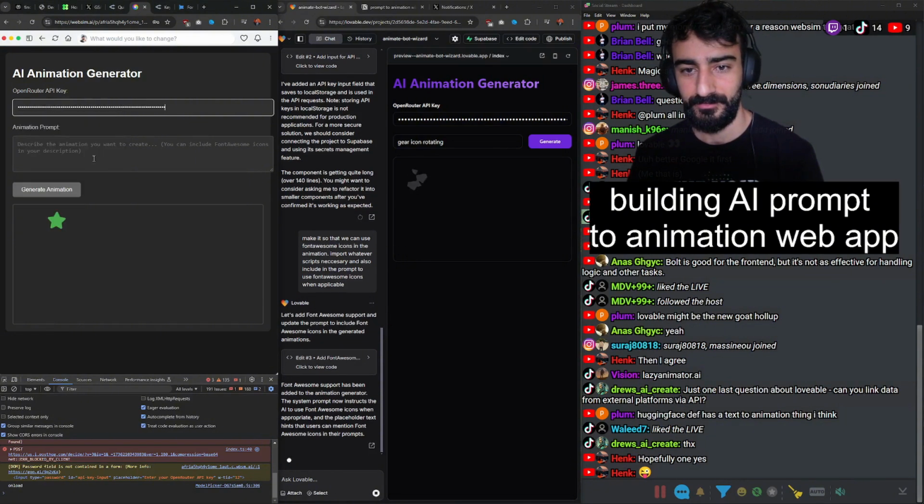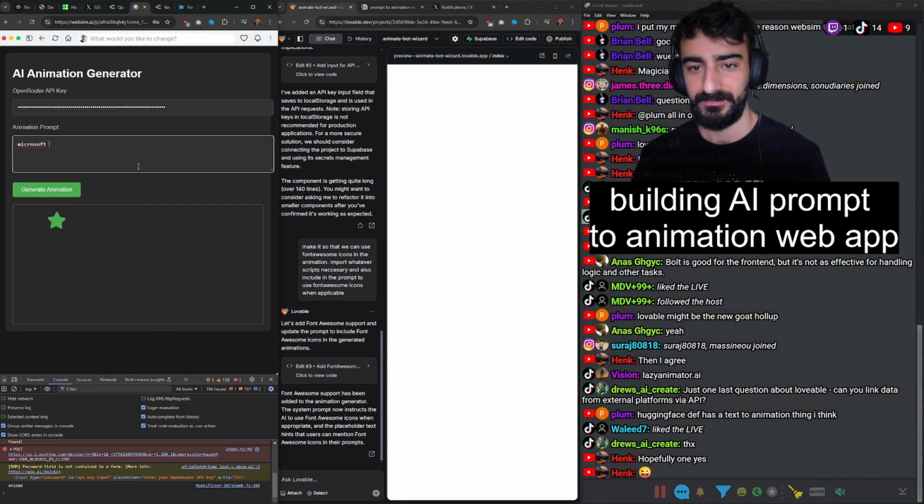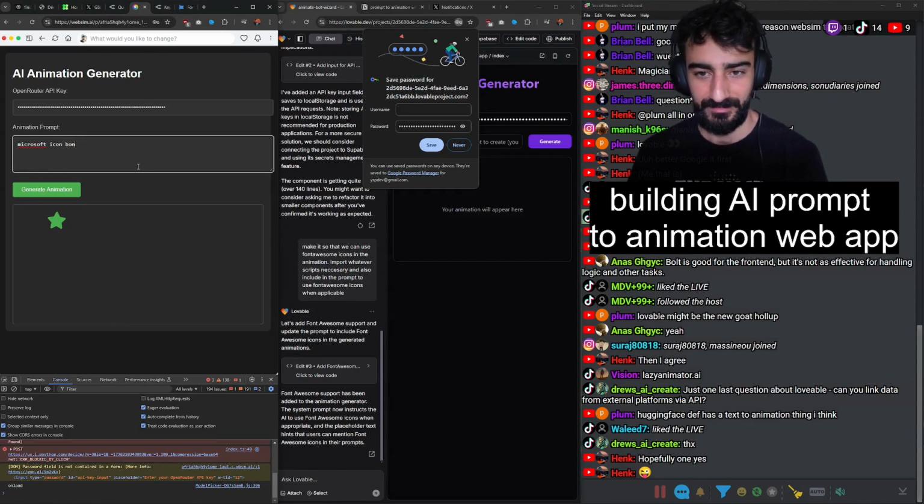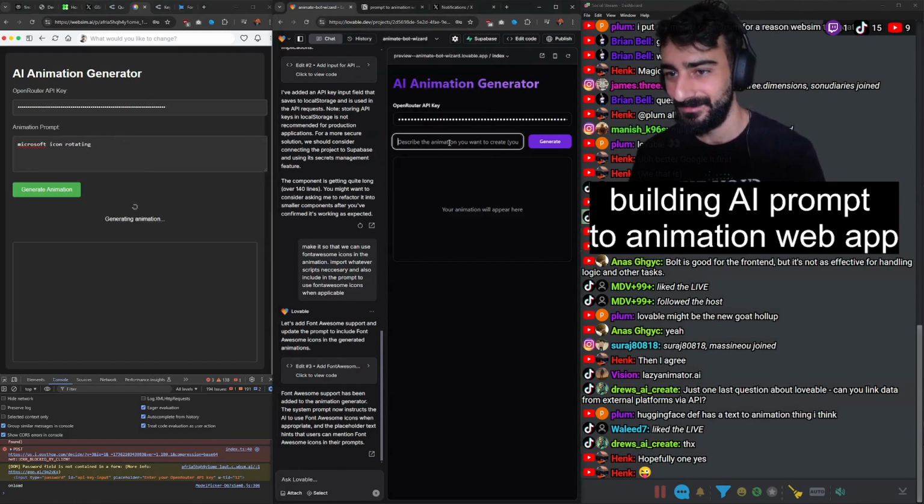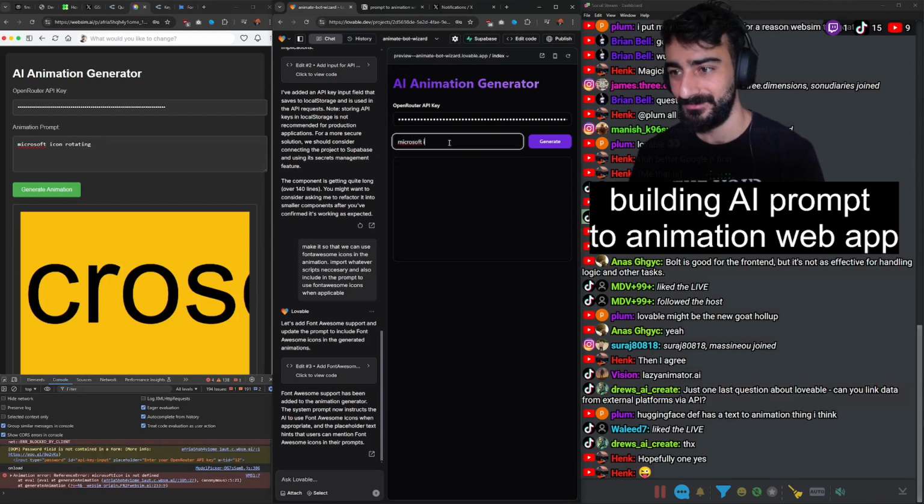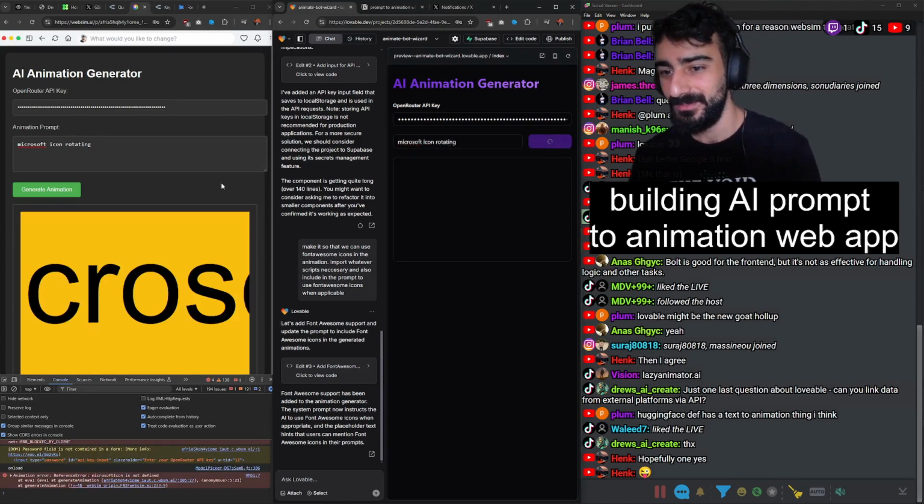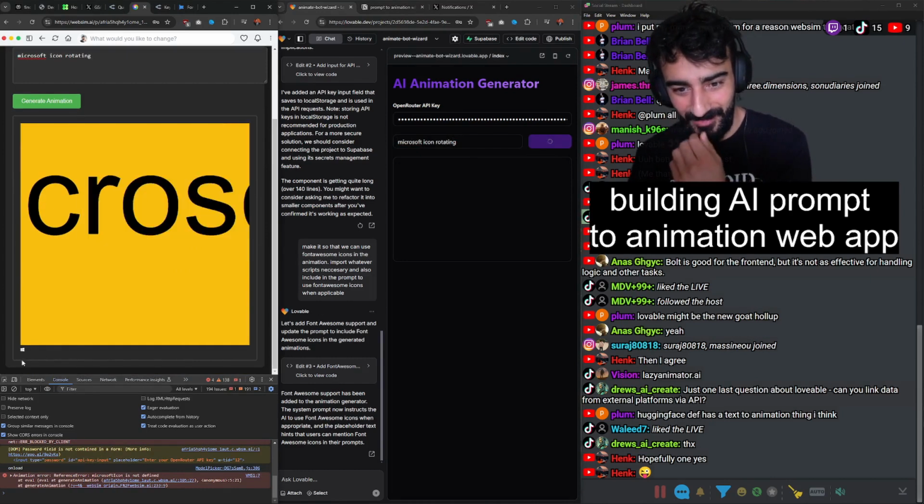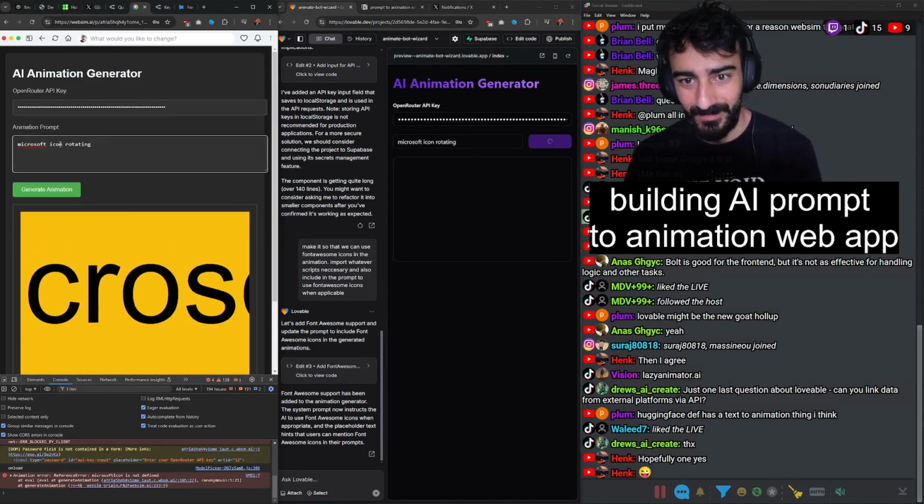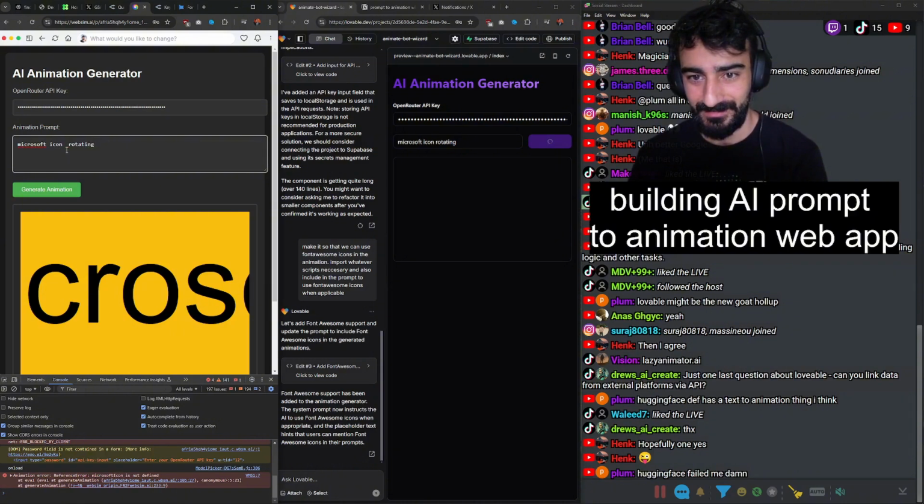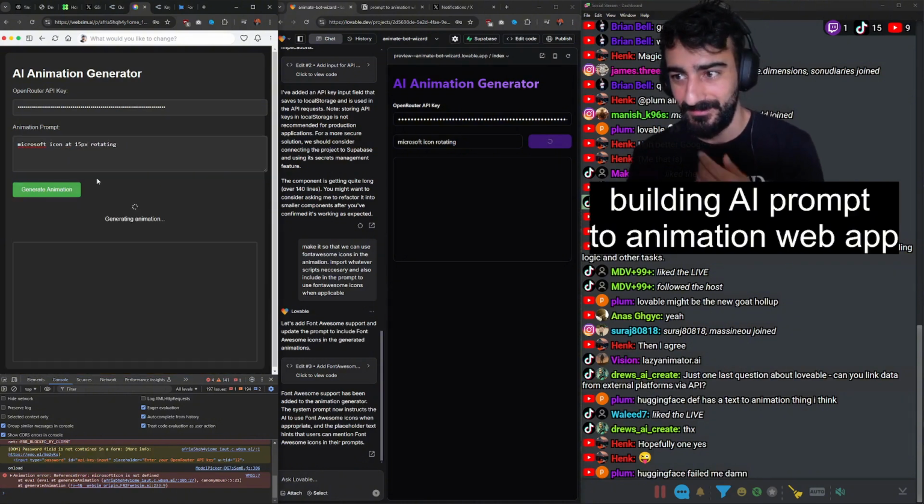Alright, let's do Microsoft icon bouncing. Or rotating. Okay. Do the same here. Microsoft icon rotating. Bro, what is this? It's so big! Oh, we got the Microsoft icon here. Okay, let's make it so at 15 pixels rotating.